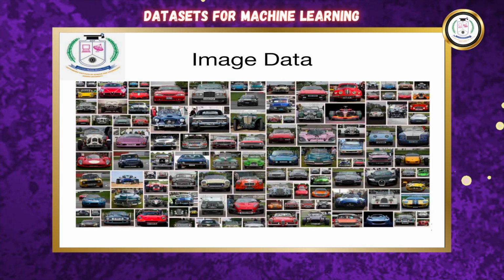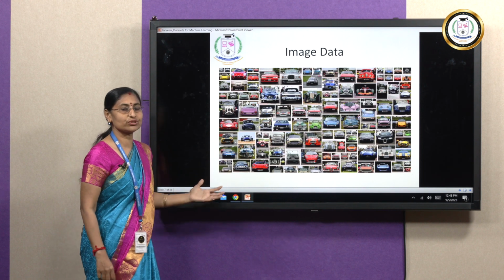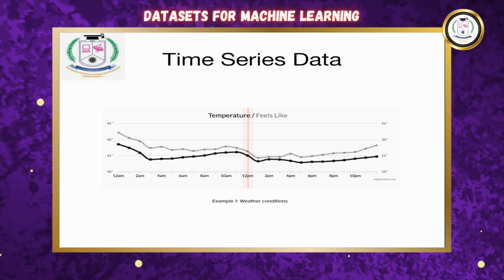Next, we go for image data. We can see a huge number of cars in this data. This data consists of images of different types of cars and is used for image detection as well as object detection. Next, we have time series data.